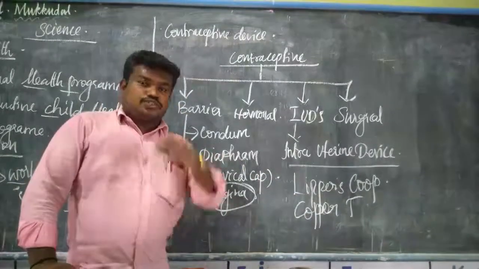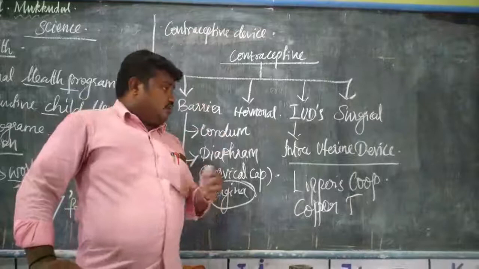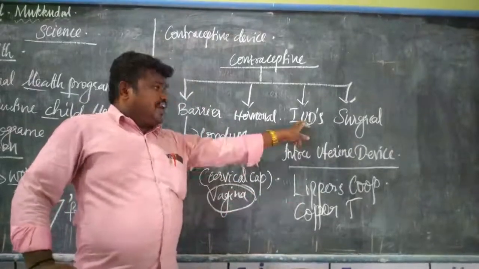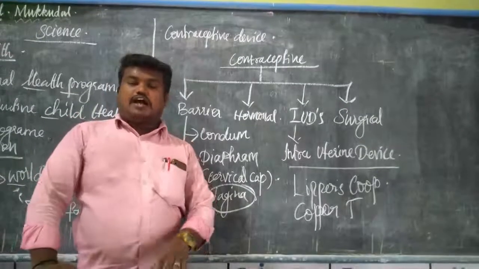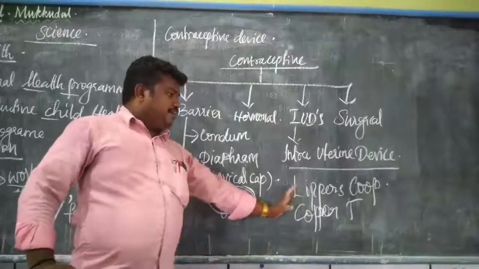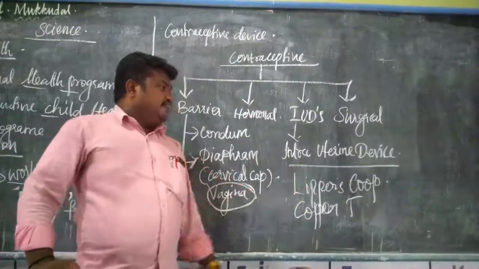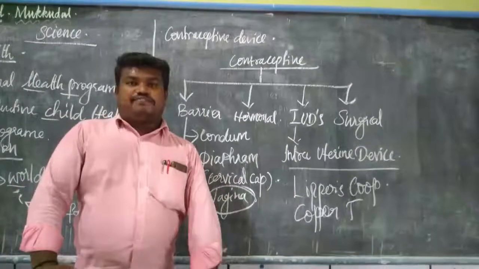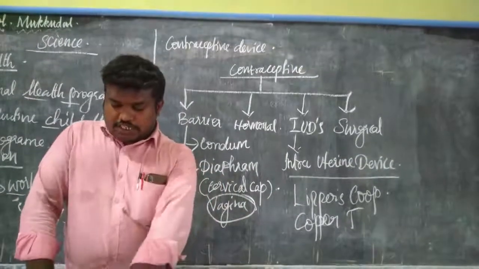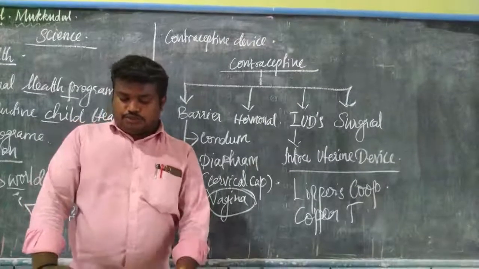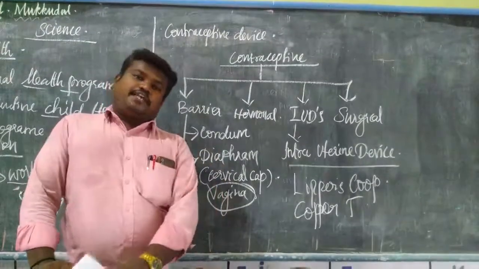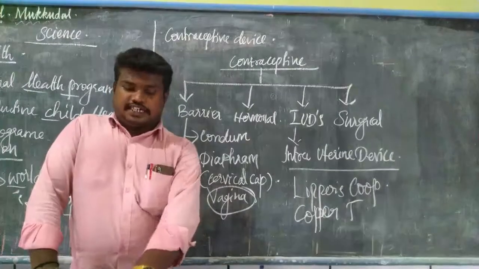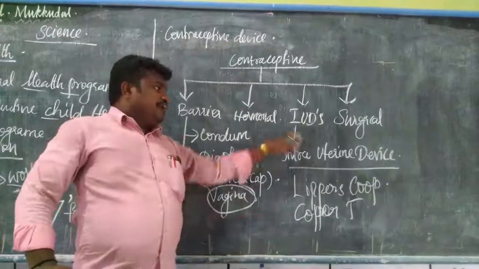So this is used to prevent pregnancy, the IUDs. It will prevent pregnancy for a period of up to 3 years. Okay, so this also helps to keep adequate time intervals between one pregnancy and another, isn't it? So this is the IUDs.